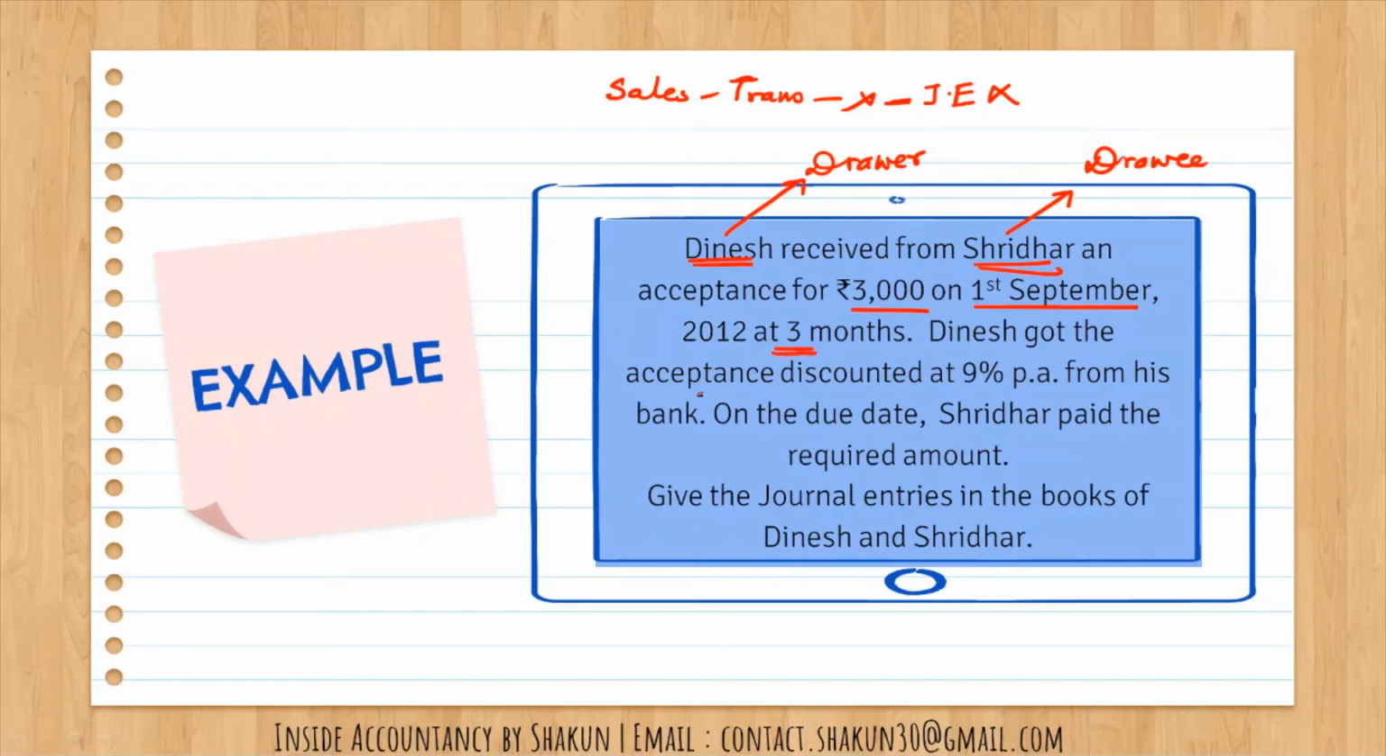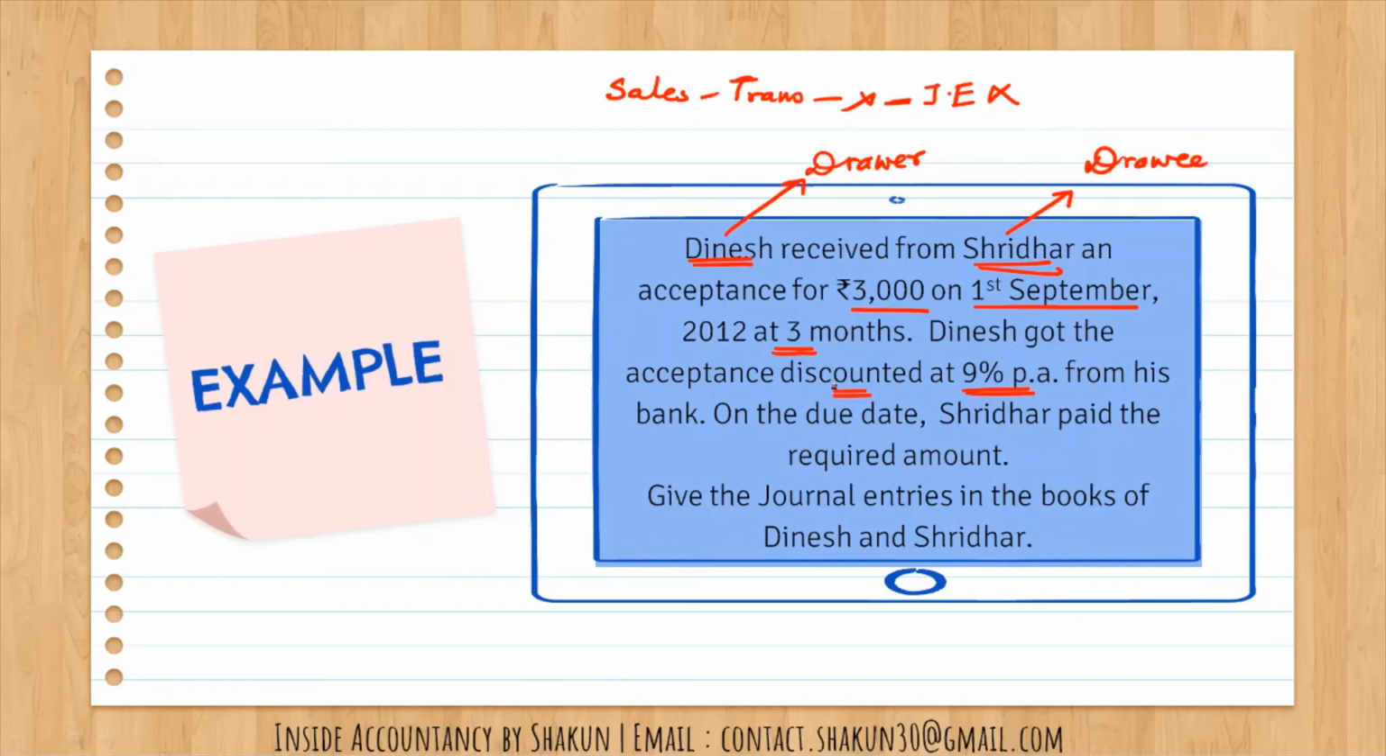Dinesh got the acceptance discounted at 9%. Another hint I am going to give you: sometimes children get confused about who is the drawer and who is the drawee. So read the question fully. It is written that Dinesh got the acceptance discounted. Obviously, who can discount the bill? Only the drawer can discount the bill. The drawer can endorse the bill, and the drawer can retain the bill. That option is available only with the drawer. So this also gives us a hint that Dinesh is the drawer.